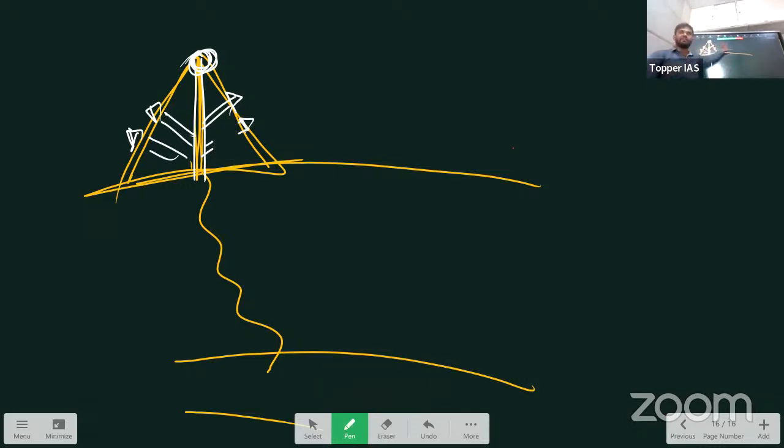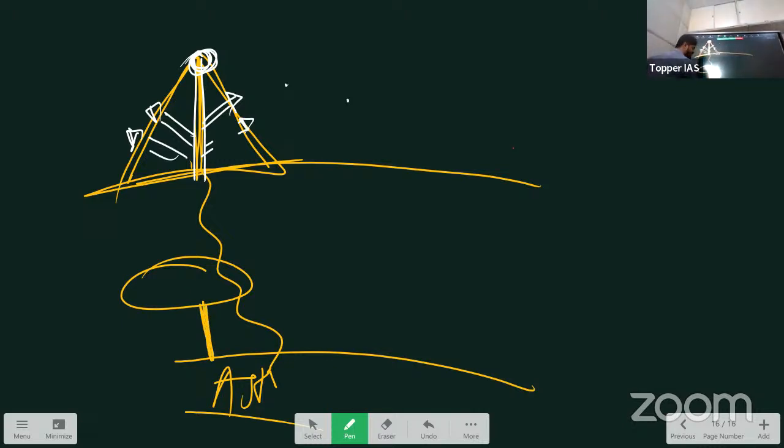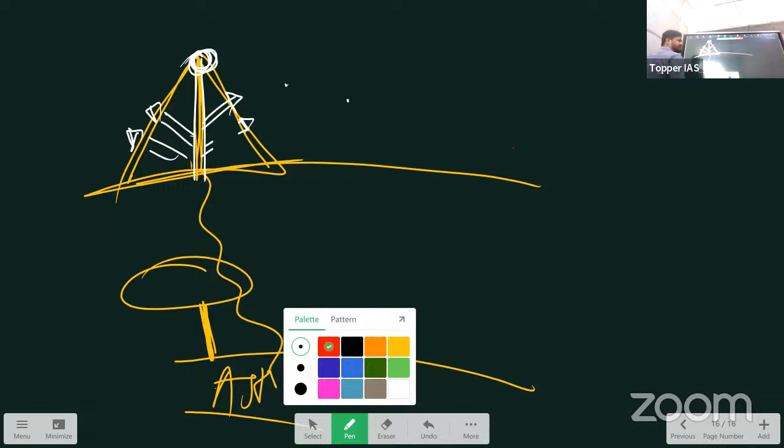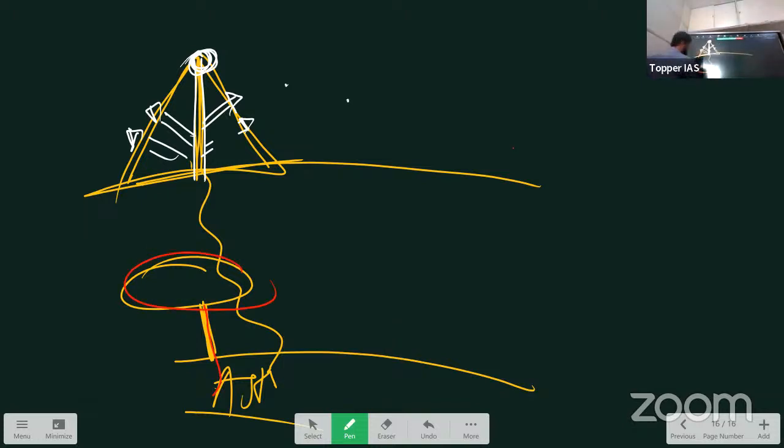Some landforms are forming on the surface of the earth, and sometimes some landforms can be created within. There is this main source here, and there is a conduit. Through this conduit, I will take red to indicate magma. From the asthenosphere, magma is coming, and generally it will be stored at a place.